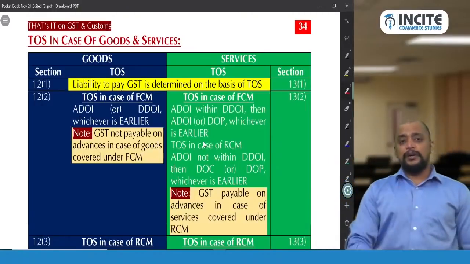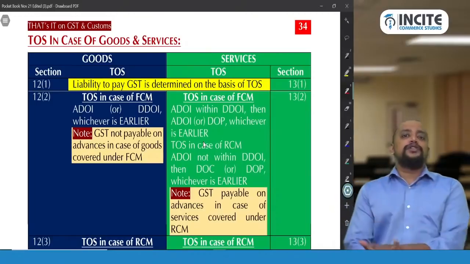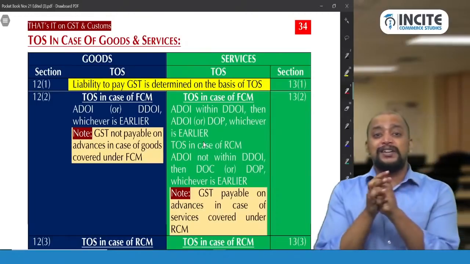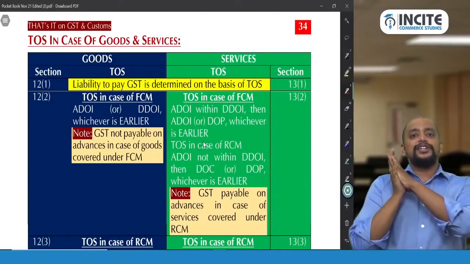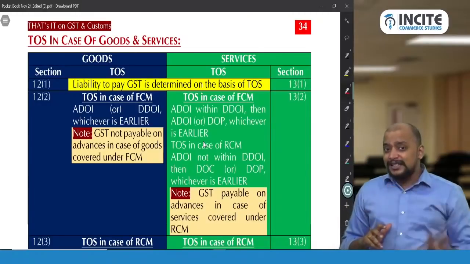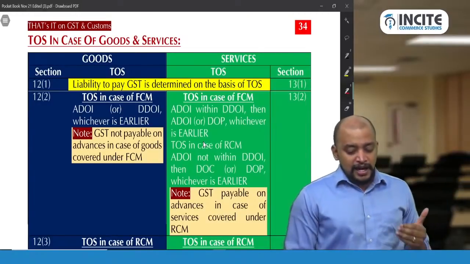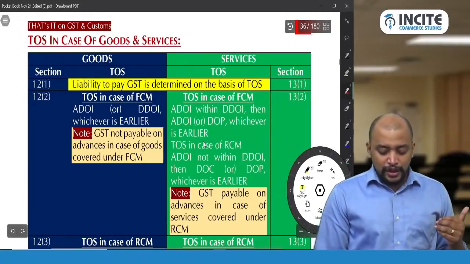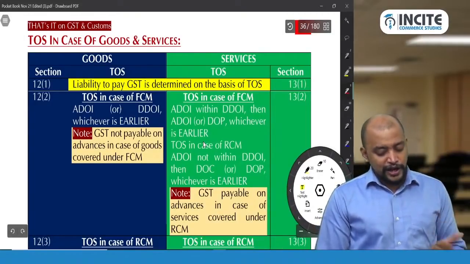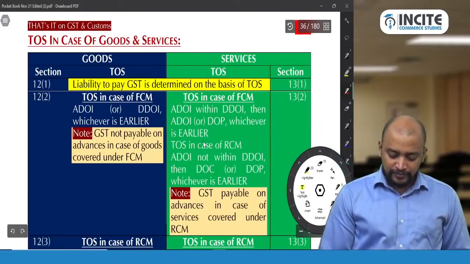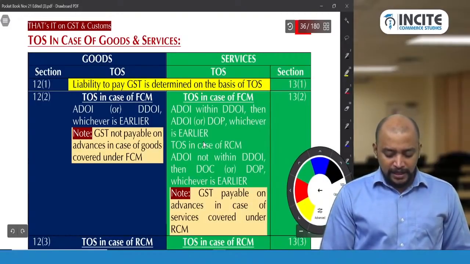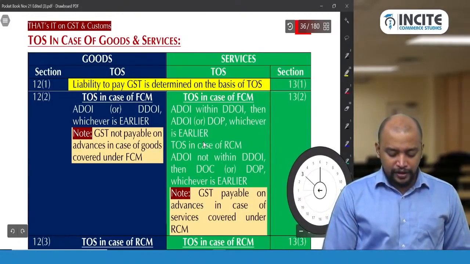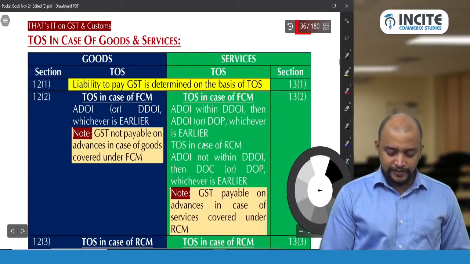Okay. So the time of supply will be the due date of invoice or actual date of invoice, whichever is earlier. So there is no GST on advances. But this is applicable for a person other than those opting for composition scheme. For a person who is opting for composition scheme, this is not applicable. Okay, let's see that. 1 second.